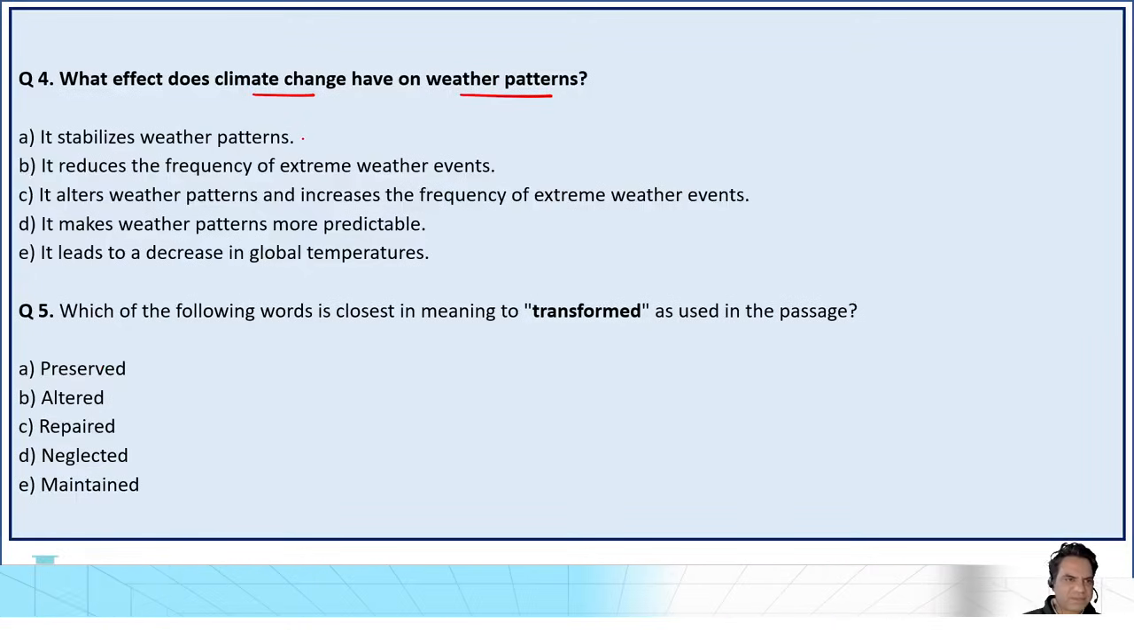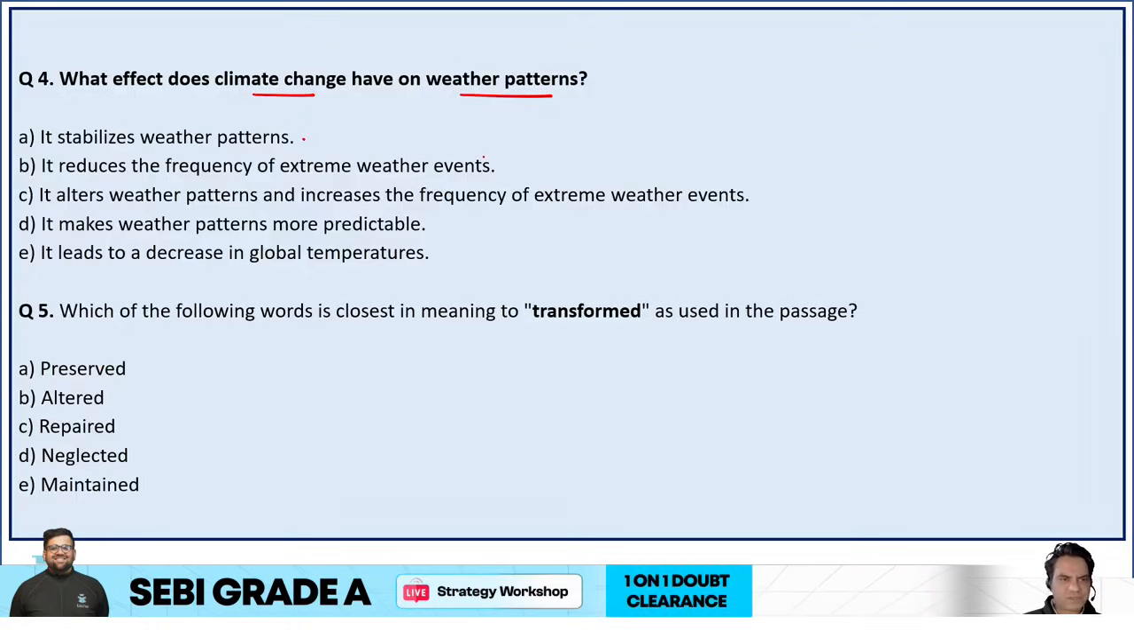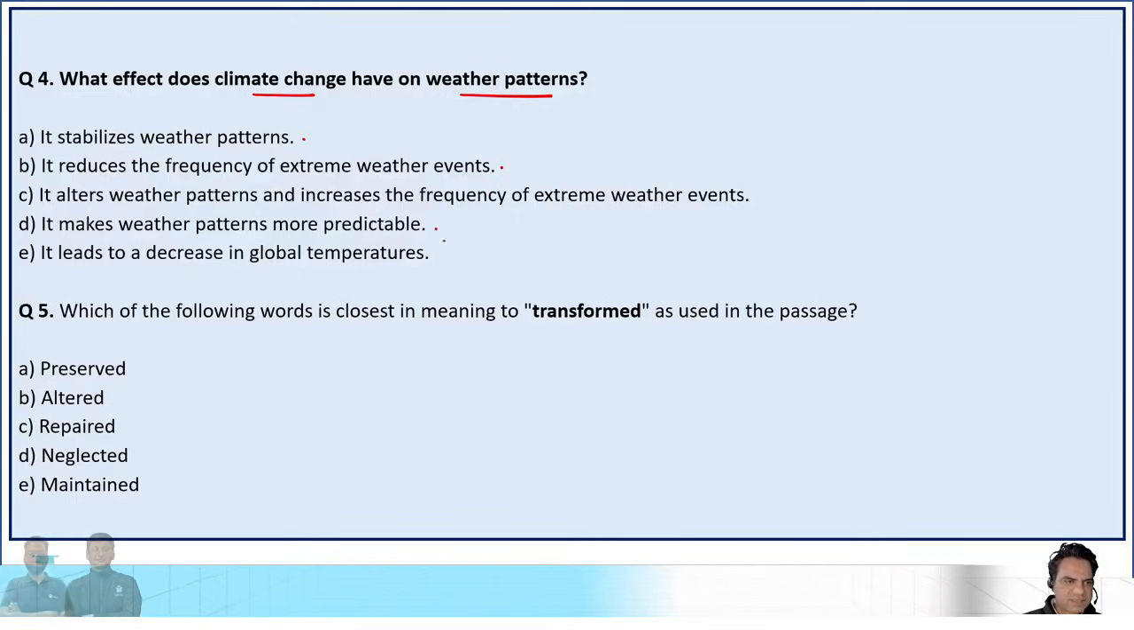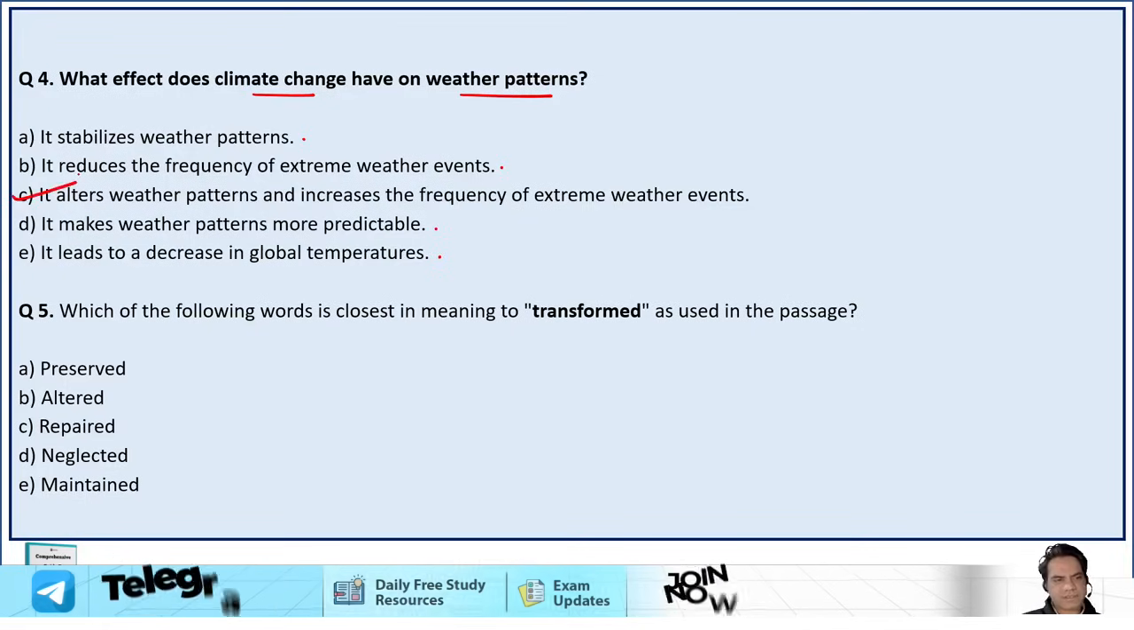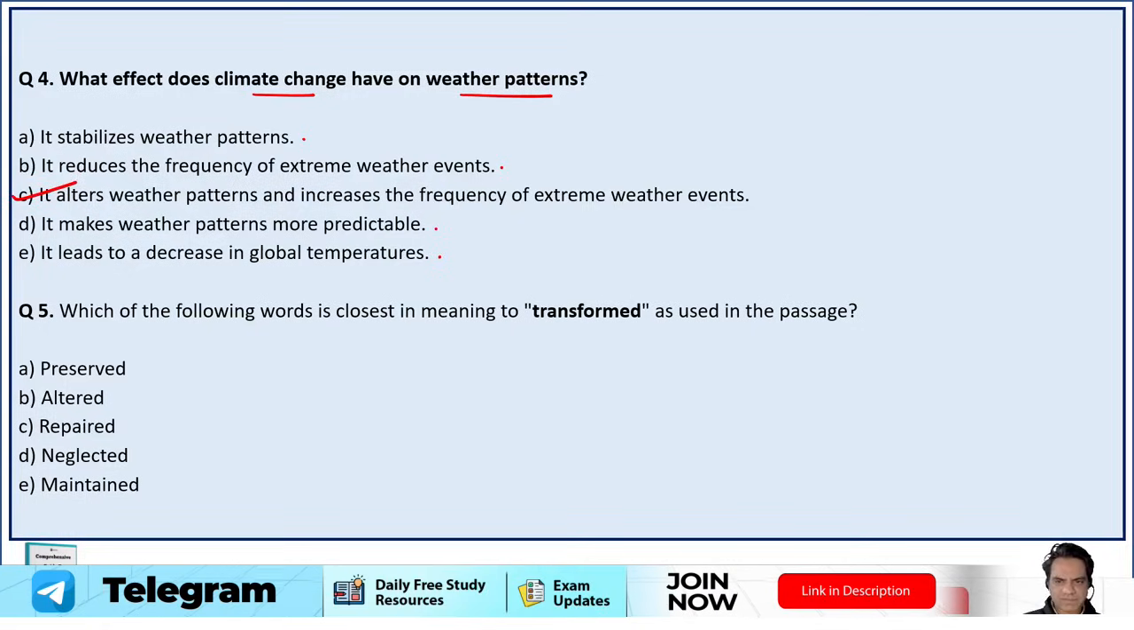Next question, what effect does climate change have on weather patterns? It stabilizes weather patterns? No. It reduces the frequency of extreme weather? Reduces? No. It alters weather patterns and increases the frequency of extreme weather events? Yes. It makes weather patterns more predictable? No. It leads to a decrease in global temperatures? No. Option C is correct. It alters weather patterns and increases the frequency of extreme weather events.